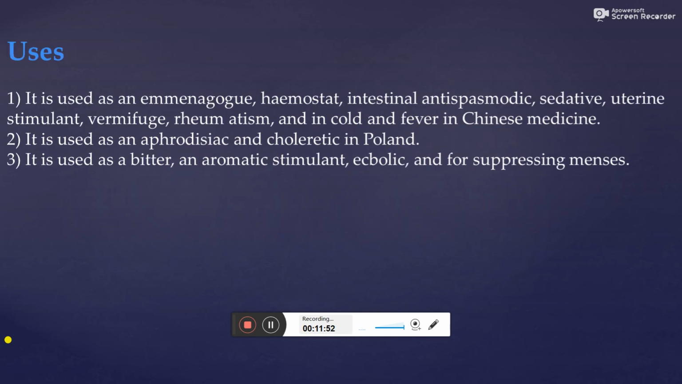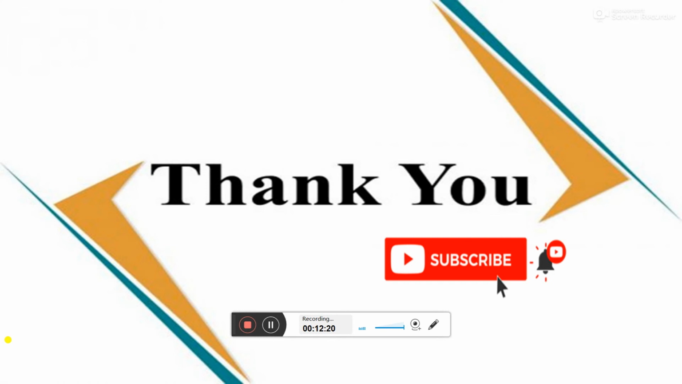Then uses of this Ruta: it is used as an emmenagogue, hemostat, intestinal antispasmodic, sedative, uterine stimulant, vermifuge, in rheumatism, and in cold and fever in Chinese medicine. It is used as an aphrodisiac and choleretic in Poland. It is used as a bitter and aromatic stimulant, ecbolic, and for suppressing menses. These are the uses of Ruta plant.